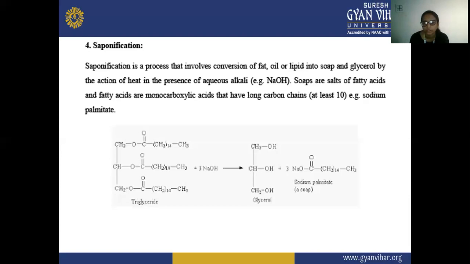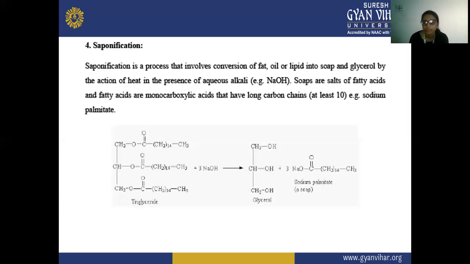The fats are solid at room temperature, and the oils are liquid at room temperature. Room temperature here means 25 degrees centigrade. Fats occur as solid at 25 degrees centigrade, and oils occur as liquid at room temperature, because they contain unsaturated hydrocarbon, and the fats contain saturated fatty acids. So that is why fats are solid at room temperature and oils are liquid at room temperature.